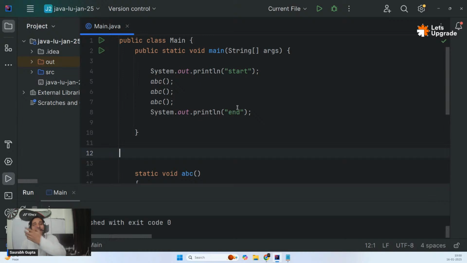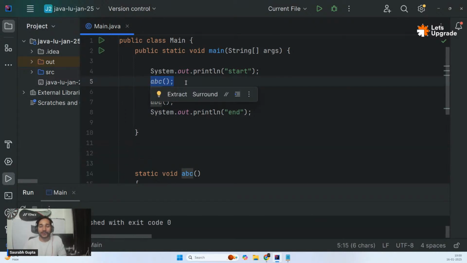So what is the benefit of a function? You can write code once and use it anywhere at any time, just by writing a simple call. If you ever feel there are 10-20 lines of code which you might want to use again and again, rather than writing that whole code repeatedly, write it in a function and then just use the function wherever you need. That is the benefit of a function: reusability of code. Is that clear, guys? Does it make sense?